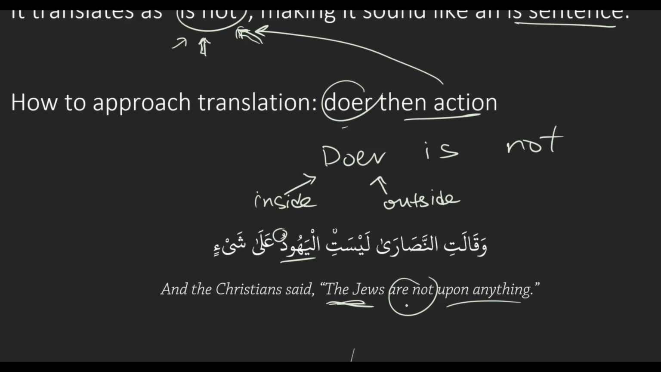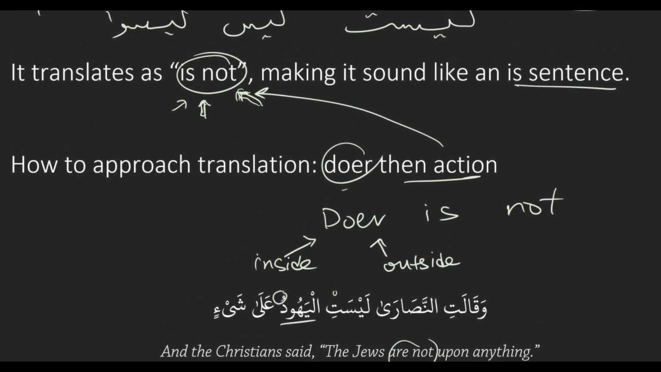So doer and then action. Okay. And then any other element that you find in the sentence. Okay. You sound confused. Are we clear? It's a little bit strange. So, okay. Laysa. Looking at it in terms of labeling, we label it like an action sentence. But in terms of translation, it's going to have an is. Yeah, so that's a good summary. Label like action. And then translate like is, kind of.